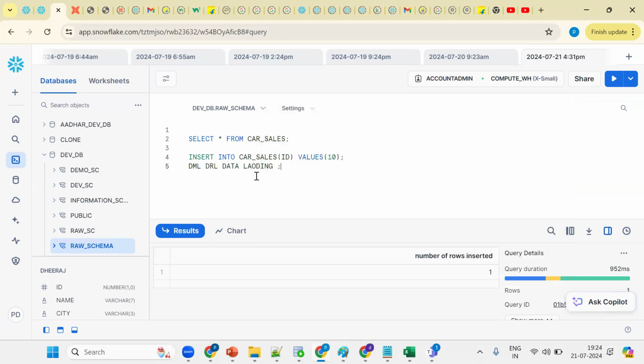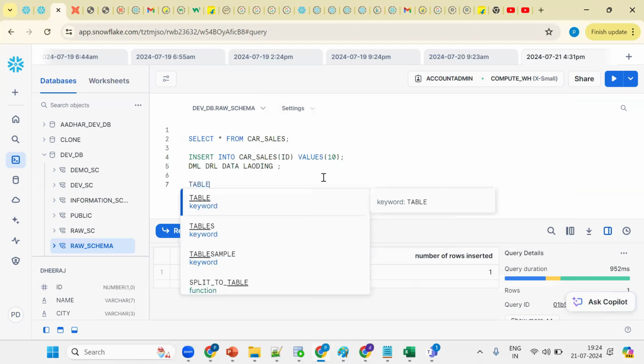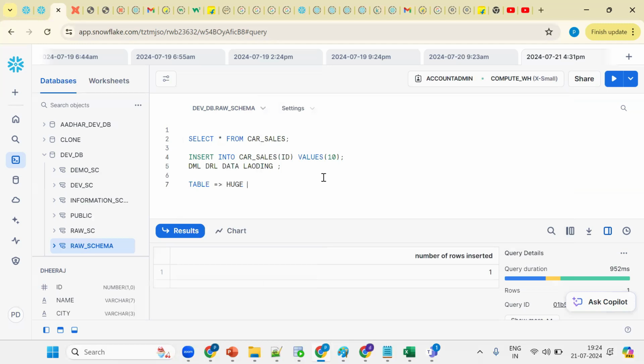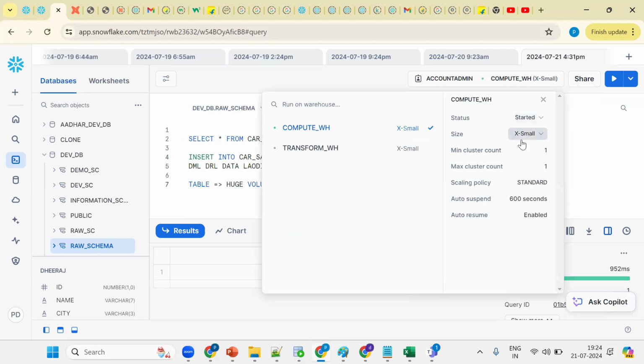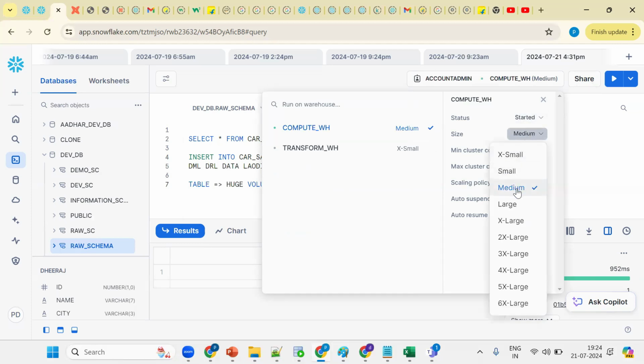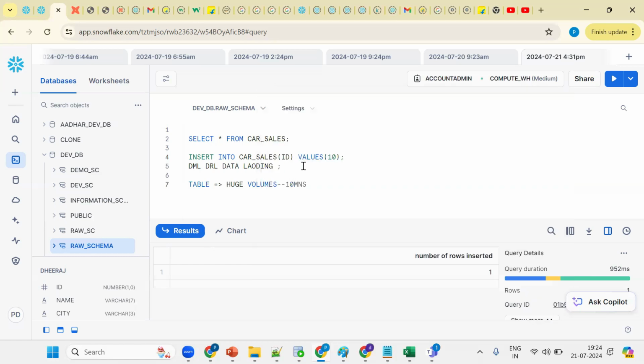Suppose I'm having one load come in. Suppose I'm having one table with huge volumes of data. Now I want to retrieve the data, and suppose it's taking 10 minutes. Then what will I do? I'll go back. See, now the size is extra small. Now I make it medium. This is nothing but scaling up. I'm increasing the warehouse from extra small to medium. Now we are able to get the data. This is nothing but scaling up.